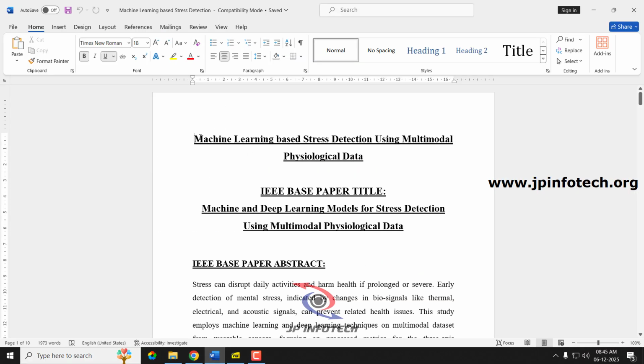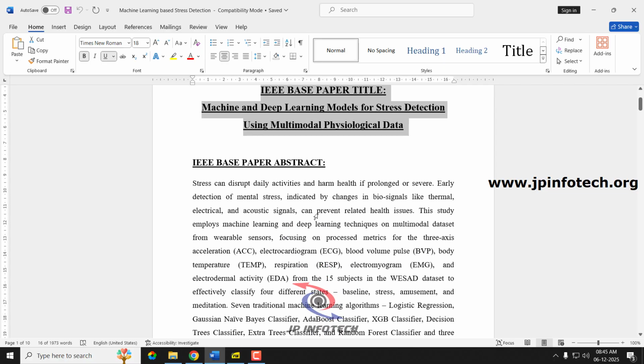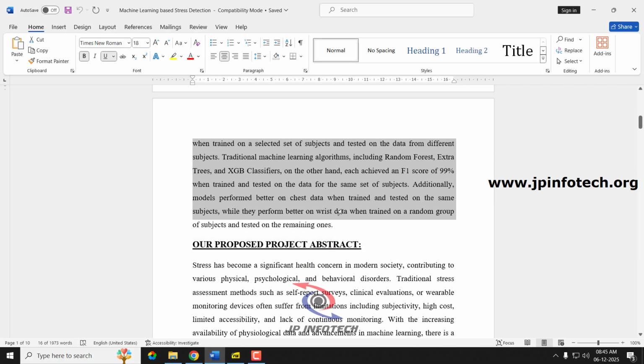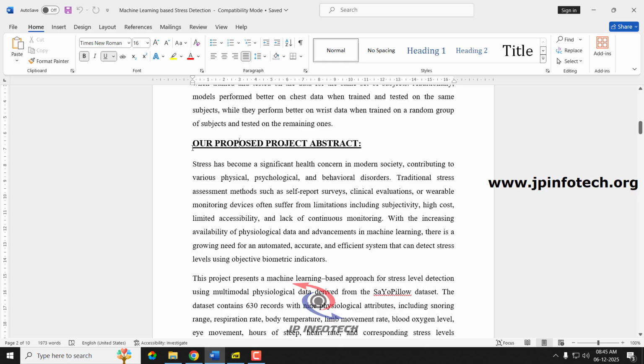Here you can see the proposed title, Machine Learning Based Stress Detection Using Multimodal Physiological Data, and this is the existing IEEE base paper title and IEEE base paper abstract. Now let us see our proposed abstract. As mentioned, stress has become a significant health concern, and it causes various physical, psychological, and behavioral disorders.